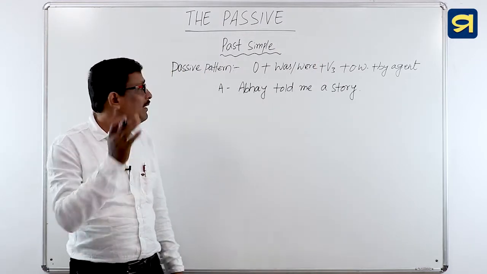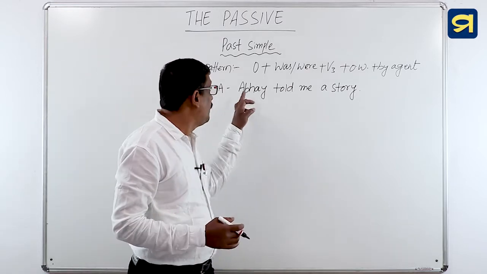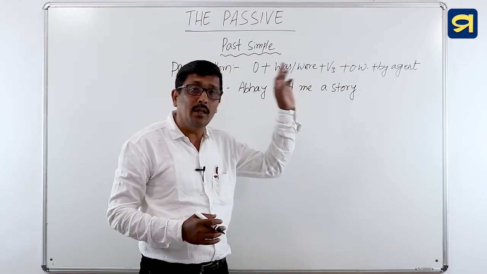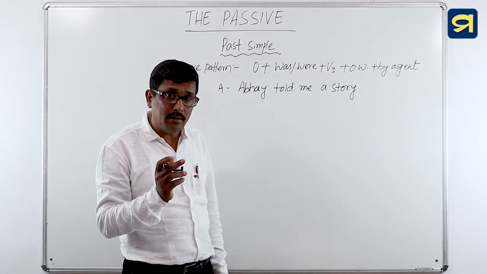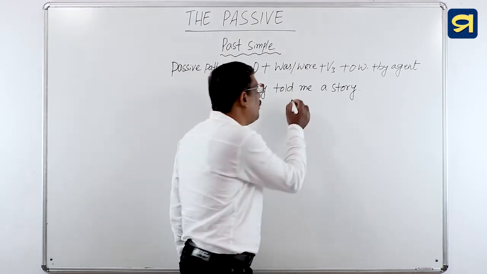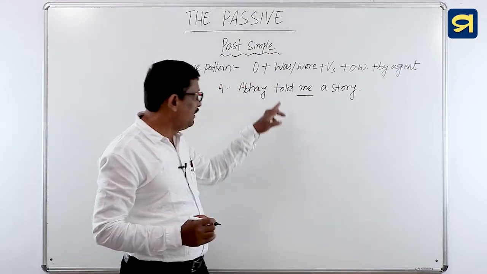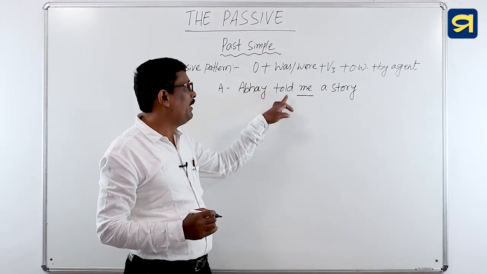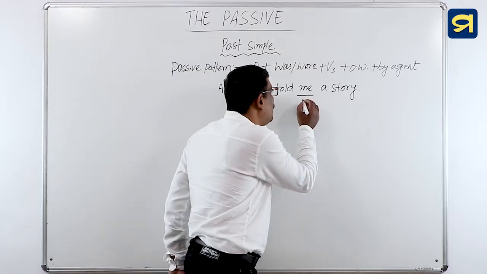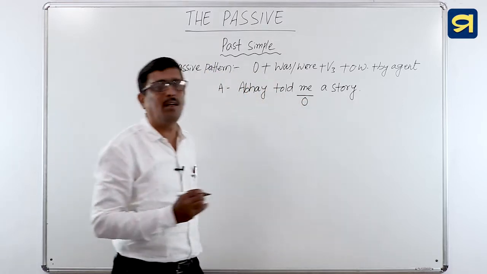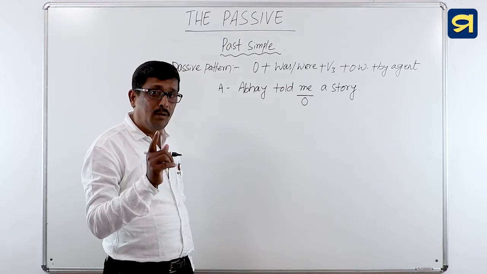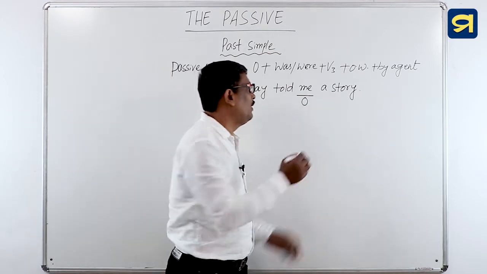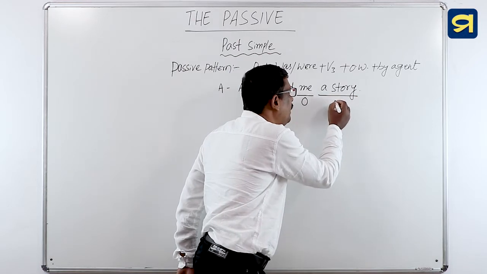Dear children, change the voice of the sentence. Abhay told me a story. You find out the object of the sentence. Very good. Me is an object. Why? Because after the lexical verb, by using whom, we will get the answer me. So, me is an object. And here is another object. Which one is the object? A story. So, a story is the direct object.